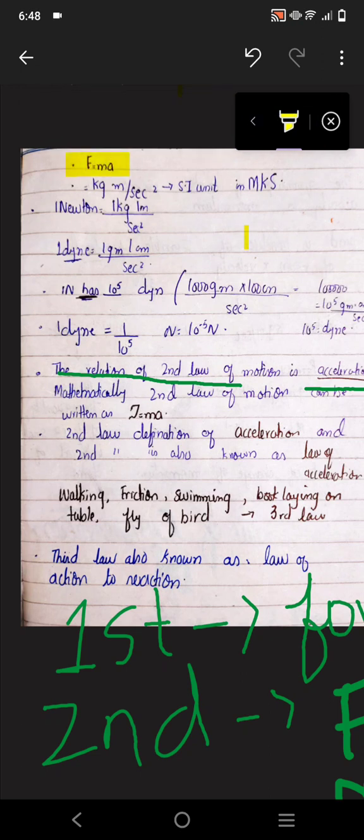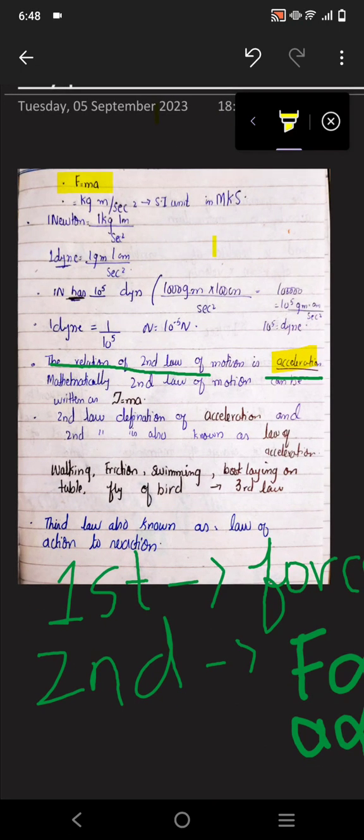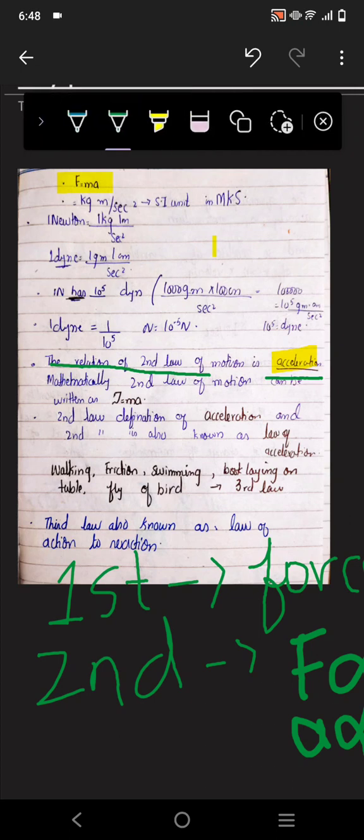So the second law of motion gives the definition of acceleration. Now this statement is of the second law: F is equal to ma. This is the equation of the second law.